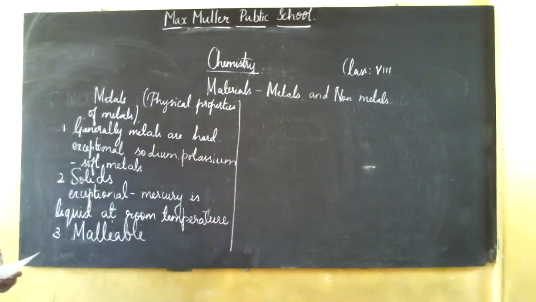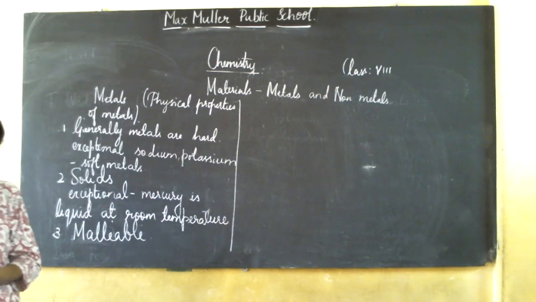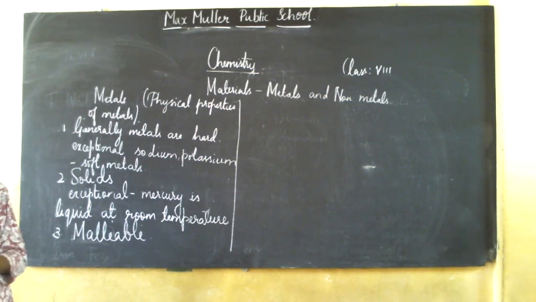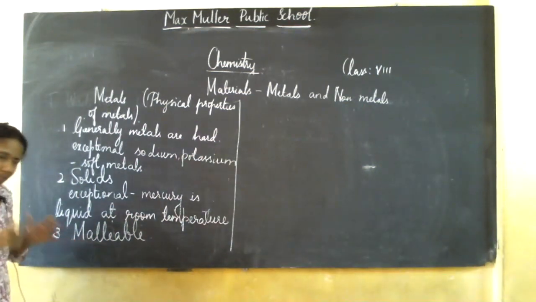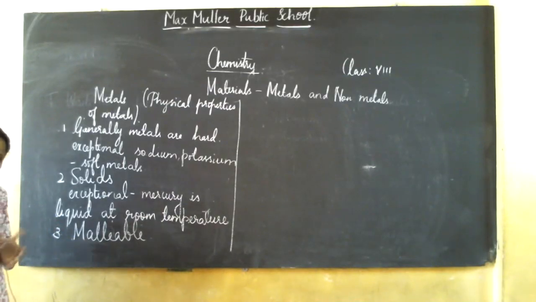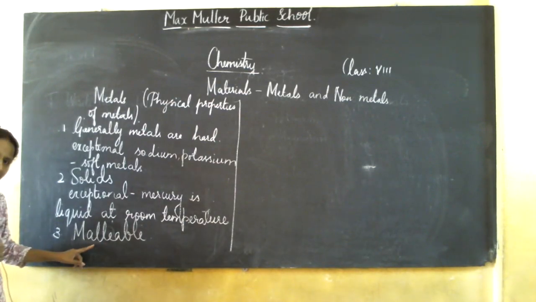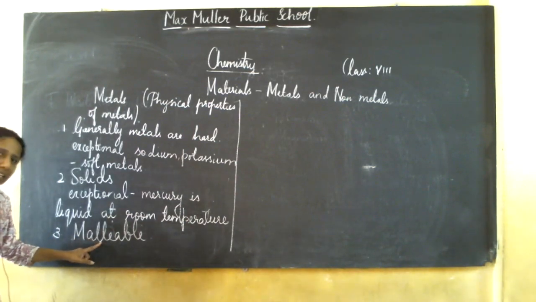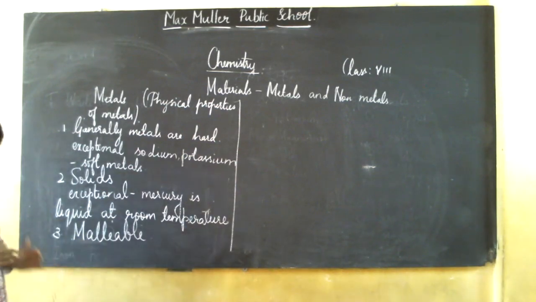See here, you know aluminium foils, and the outer layer of the tablets you take is also made of aluminium only, isn't it? If you take the example of aluminium foil, how has this aluminium sheet been obtained? What do you understand from that? Metals can be beaten into sheets.